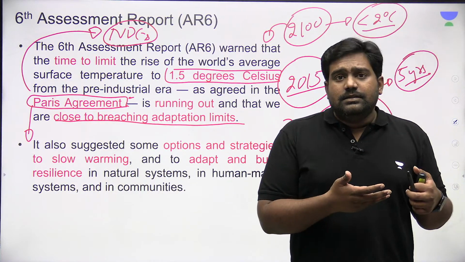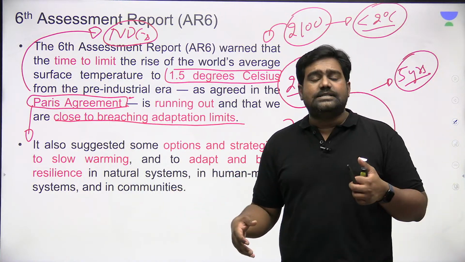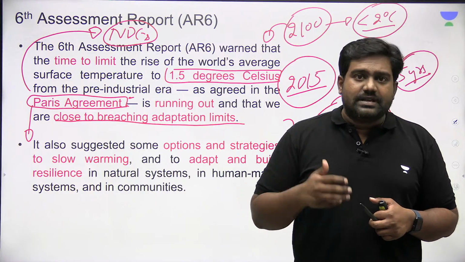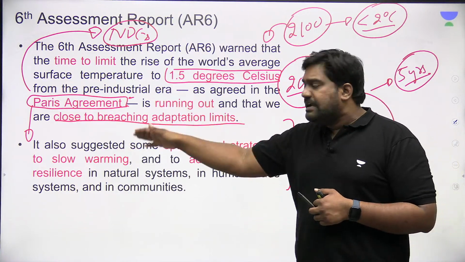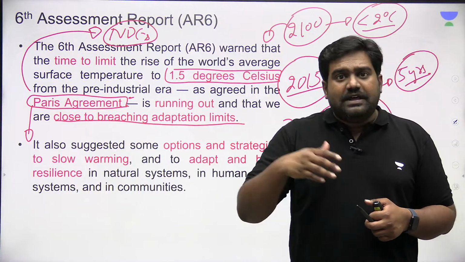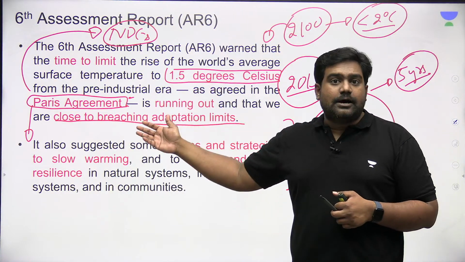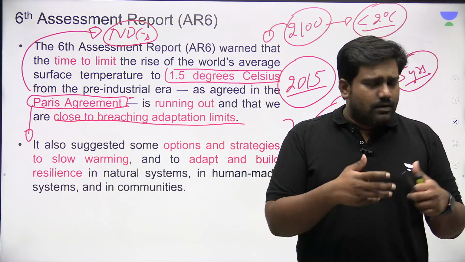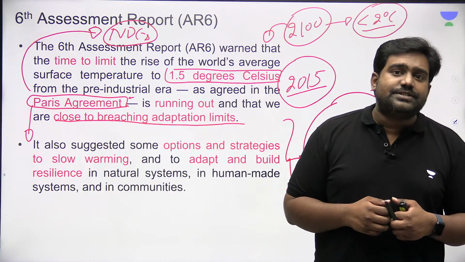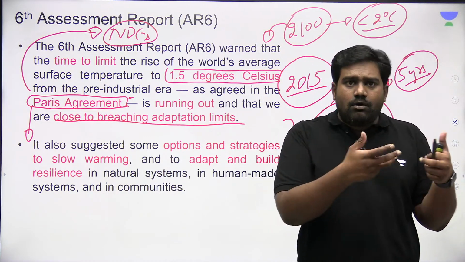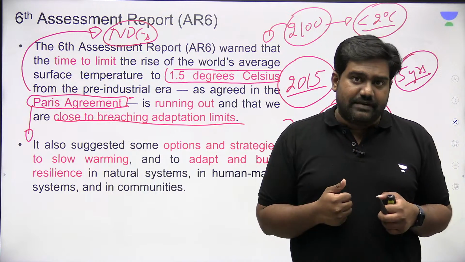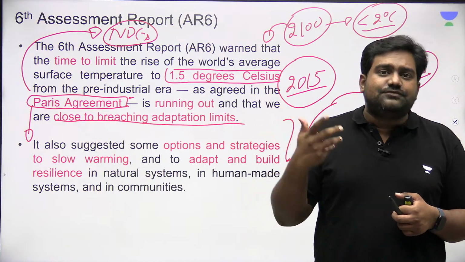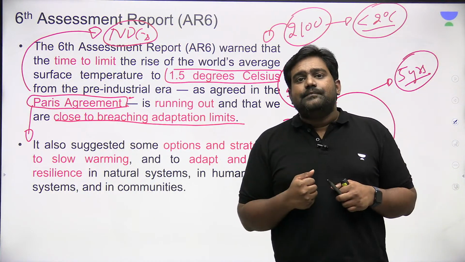In fact, the current assessment report of IPCC already shows that we have touched the mark of 1.1 to 1.3 degrees Celsius with regard to the rise in average temperatures compared to pre-industrial levels. So we are already very close to breaching the 1.5 degree Celsius target. So anything beyond this could have detrimental impact on weather systems, on environmental processes, and we are already witnessing more frequent and more intense extreme weather events, which leads to more disasters like heat waves, forest fires, cyclones, etc.